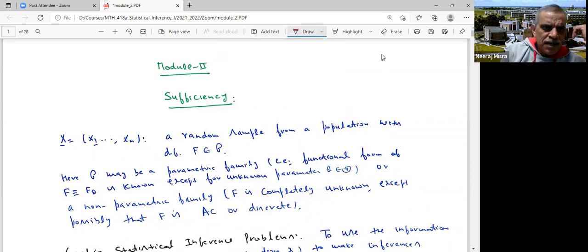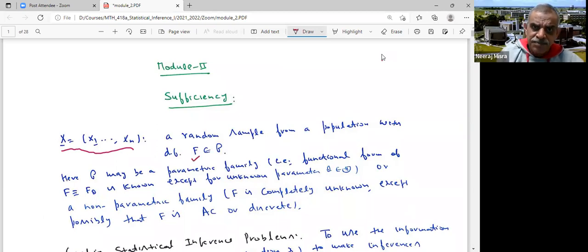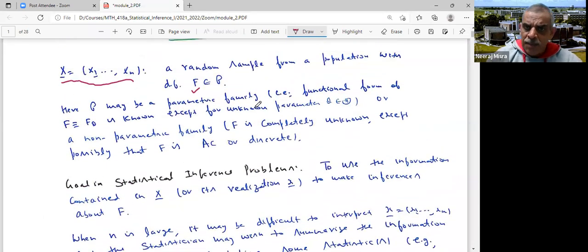Suppose I have a random vector X1, X2, ..., Xn. Now I'm not necessarily taking it to be a random sample, because for a random sample the X1, X2, ..., Xn will be independent. So I'm not assuming anything about X1, X2, ..., Xn. X is any random vector. It is from a population with distribution function F. Here P may be a parametric family. So this class of distributions may be a parametric family, or it may be a non-parametric family.